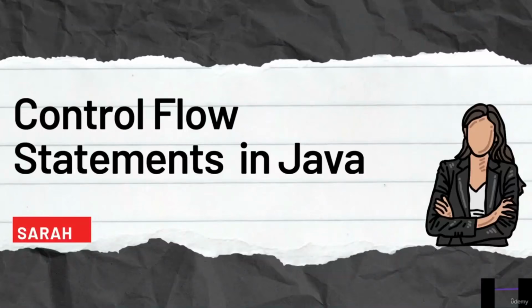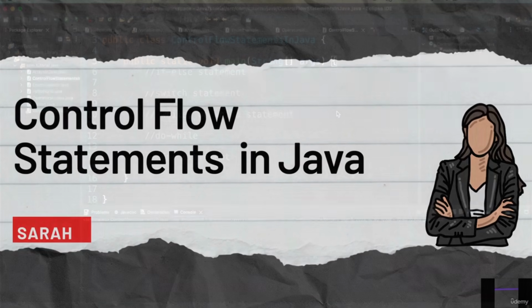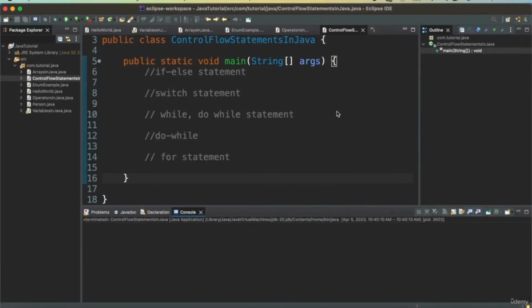Next, we will be talking about control flow statements in Java. Control flow statements that are provided by Java are if else, switch statement, while, do while, and for loops. Let's see an example on how to use all of these in Java. So different control flow statements, as we discussed, are if else, switch, while, do while, and for statement. So let's start with if else statement.